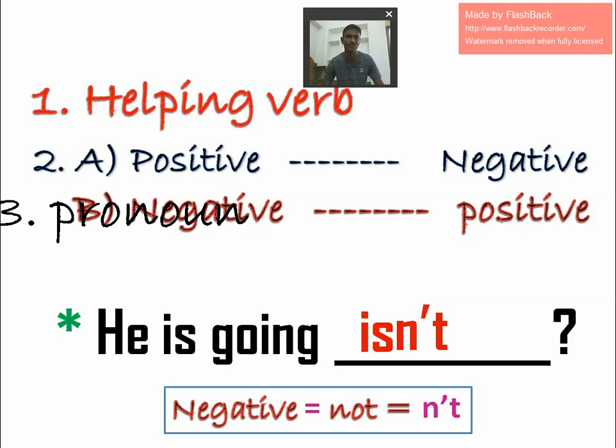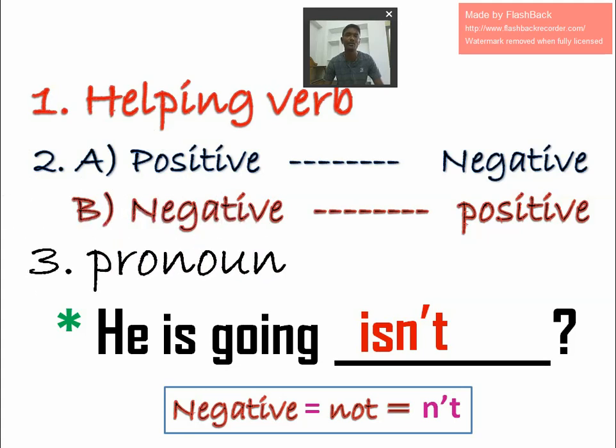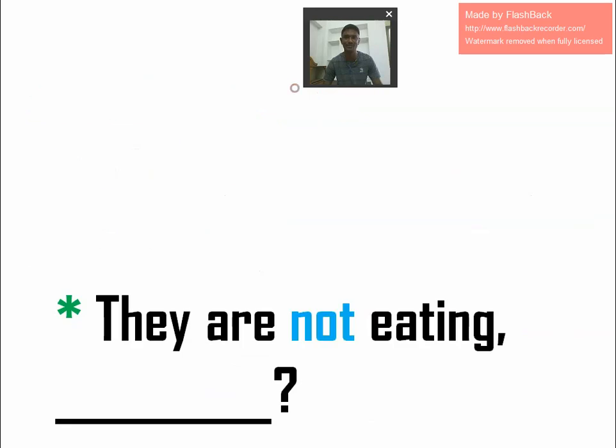And last and final, what we have to write? We have to write a pronoun. What is the pronoun here? I've already told you: I, we, you, he, she, it, they. So here the pronoun is he. So, "isn't he?" So he is going, isn't he? It is interrogative. So the question tag to the given statement is "isn't he". Hope you understood. I'll give you one more example so that you'll come to know what a question tag is.